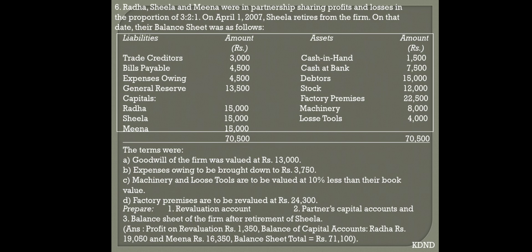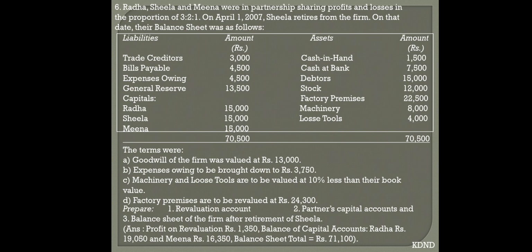Switching towards next sum, Radha, Sheila and Meena are partners sharing profit and losses in the ratio of 3:2:1. On April 1st, Sheila retires from the firm. On that day, their balance sheet was as follows. So you can see the balance sheet of Radha, Sheila and Meena.